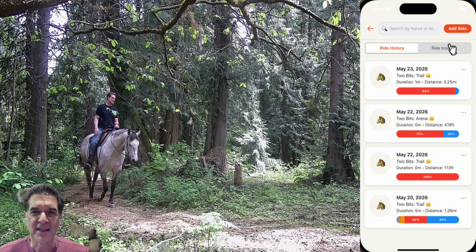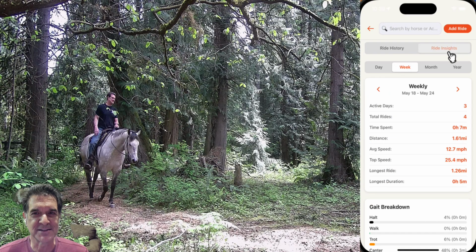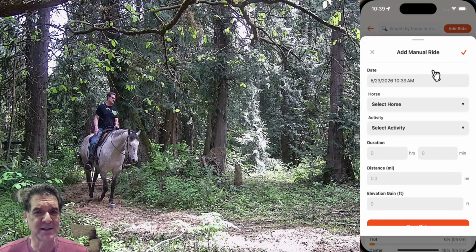If I go back, there's another tab here called Ride Insights, and you have the ability to see your ride over time. So you look at for the day, the week, month, or the year, which is pretty amazing. And then this button up here, Add Ride, you do have the ability to add a manual ride. Let's say you forgot to record it and you wanted to record that time with your horse. You have the ability to enter that information in there and save that as part of your horse.